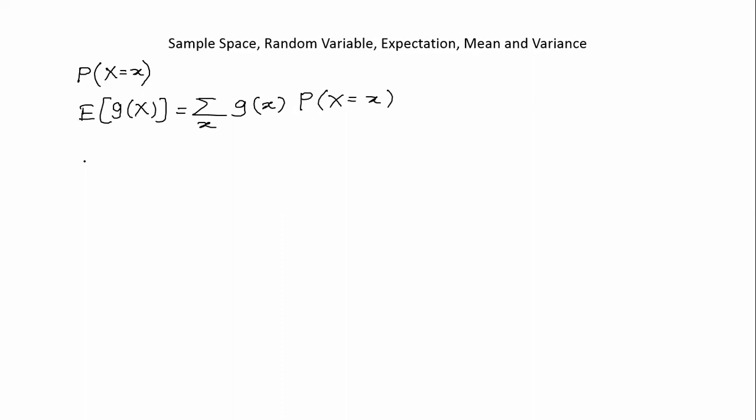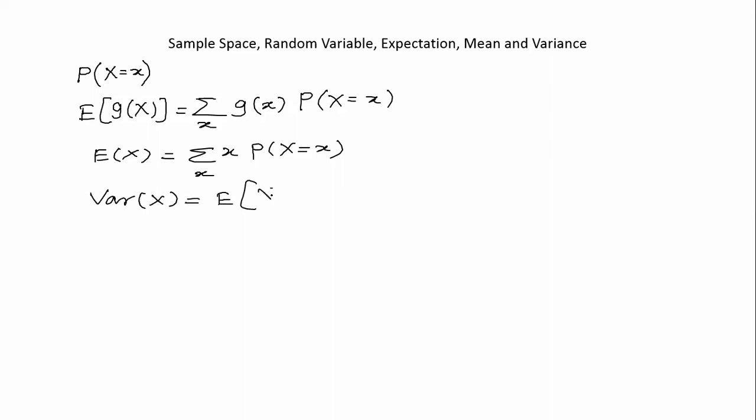This is the formula. That means that if you want to find a mean value of x, then that is simply summation x into corresponding probabilities. If we want to find expected of x square, that will be summation over x square into corresponding probabilities, like that. Then variance of x is equal to, original formula is expected value of x minus expected value of x whole to the power 2, and after simplification it gets to expected value of x square minus square of the expected value. As such, we have seen for binomial, then we have seen Poisson distribution also.